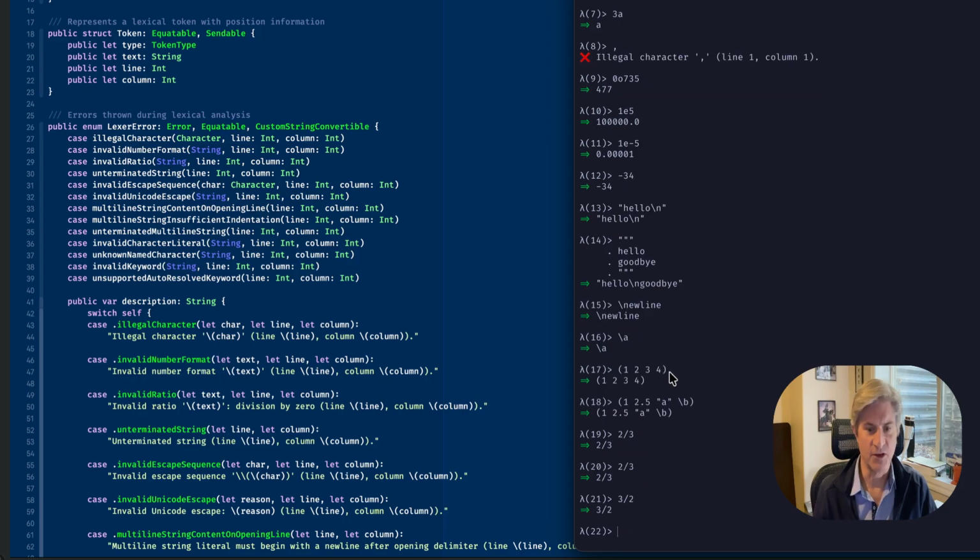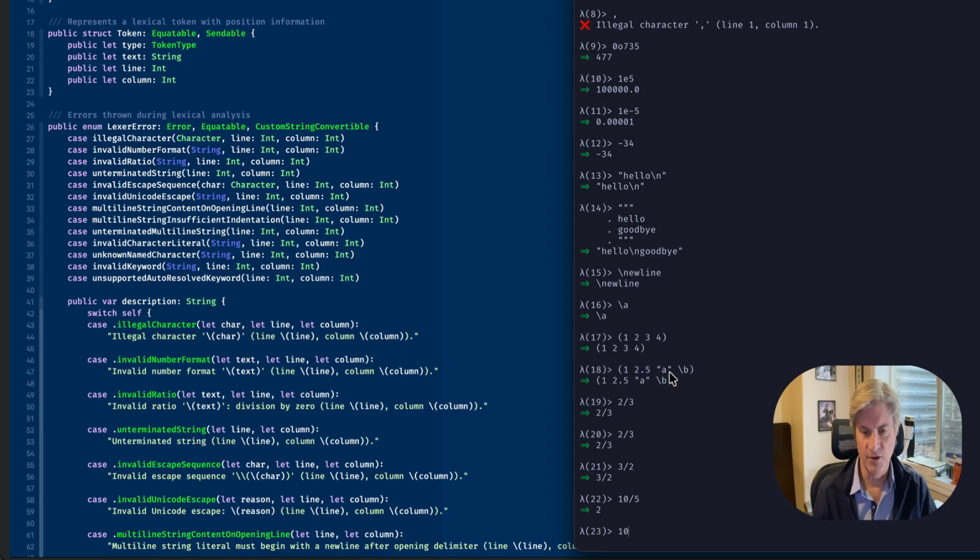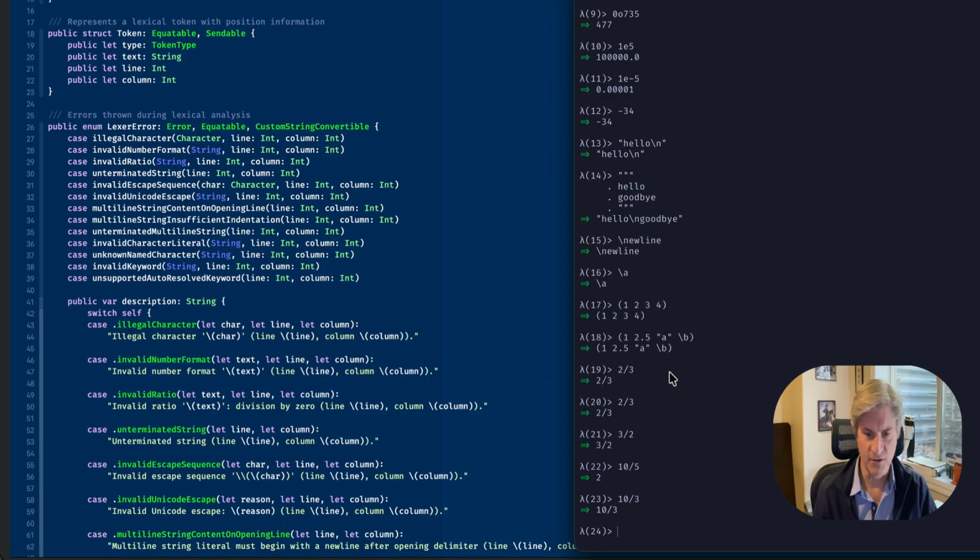That's a ratio. And if you type it in, it reduces it, so that reduces to an integer. But if I reduce it here, it's going to reduce to 10/3. Well, that's not a good example. Let's do 5, 10, 4, and I'll reduce it to 5 halves.